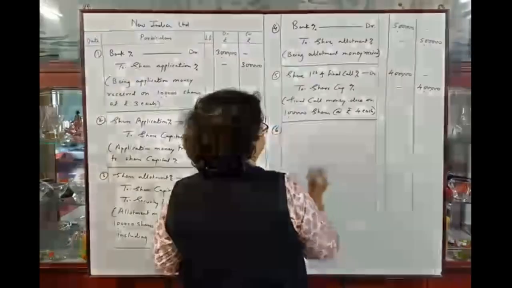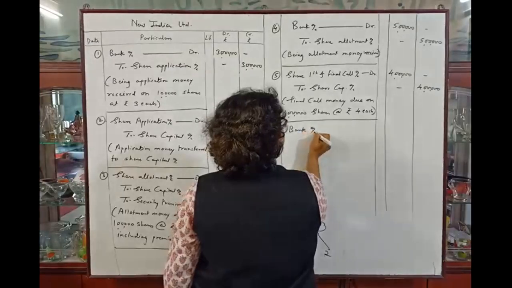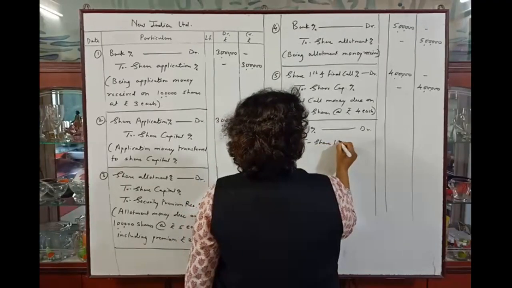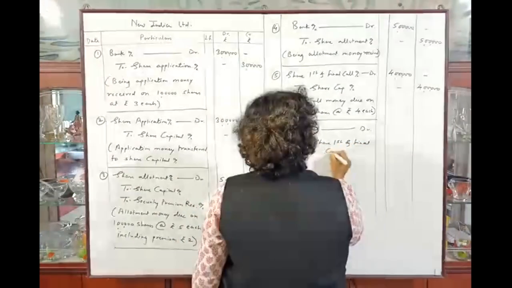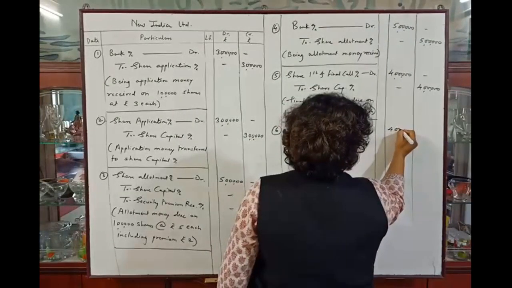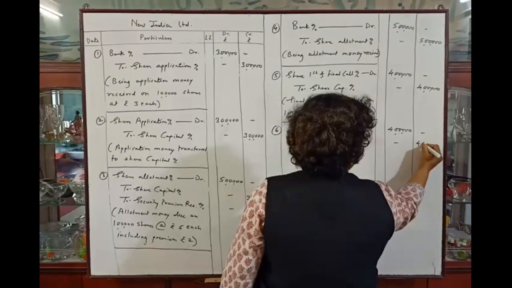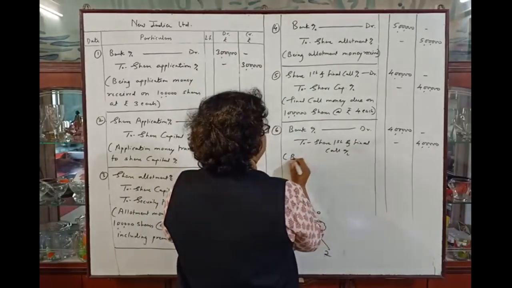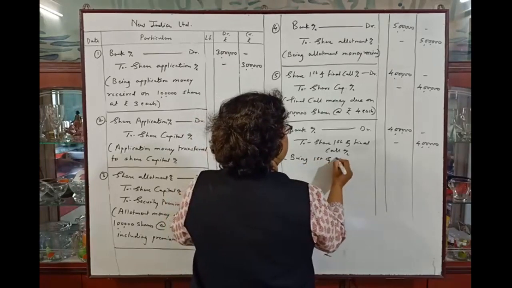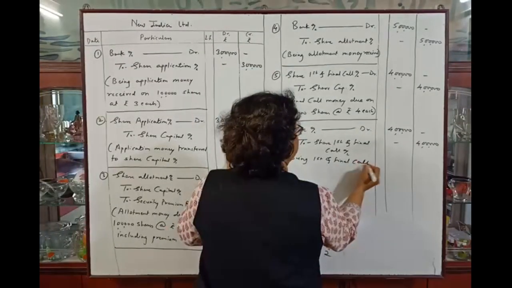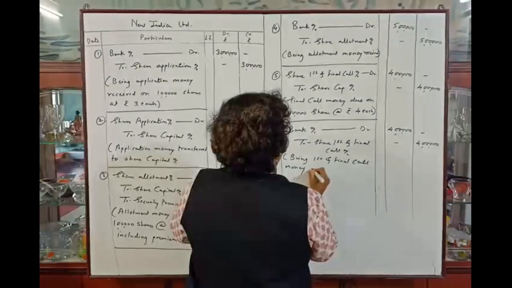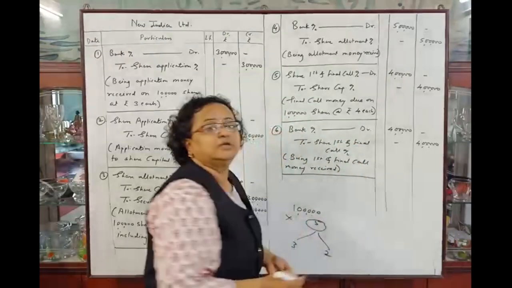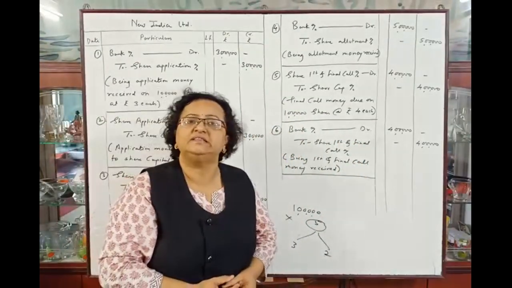So sixth entry, bank account debit to share first and final call account, 4 lakhs received, and the narration being first and final call money received. This will be the last entry, as there are only 3 installments.